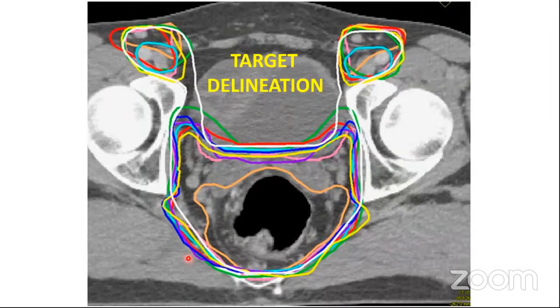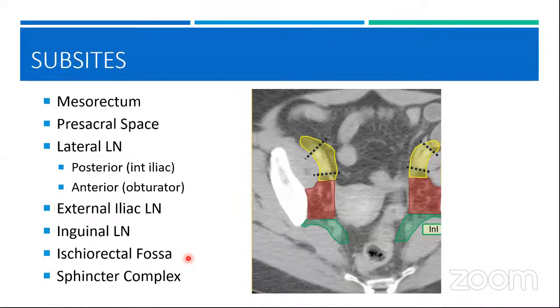Now we'll start with the target delineation. First of all, you need to understand the subsites. Now, mesorectum we have discussed in detail. It is the most important subsite for the rectal cancer target delineation. This is followed by the presacral space, and then we have the lateral lymph nodes. So again, I'll remind you, the mesorectal lymph nodes around the rectum will be called the central lymph nodes. The lymph nodes which are located here will be called the lateral lymph nodes.